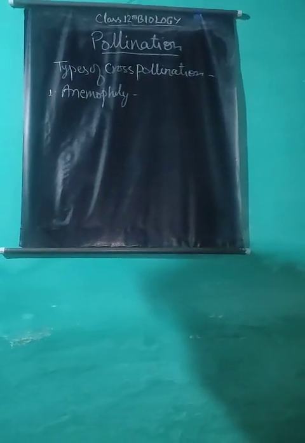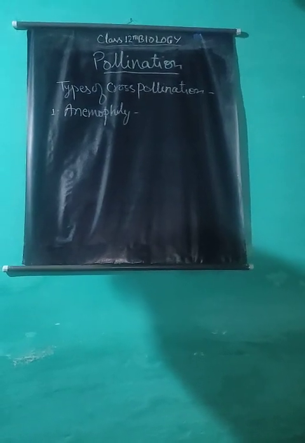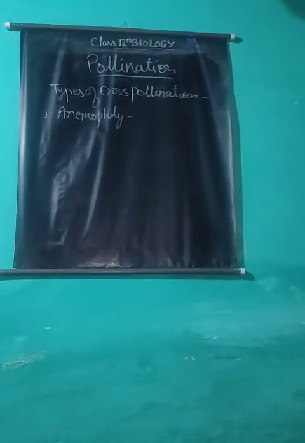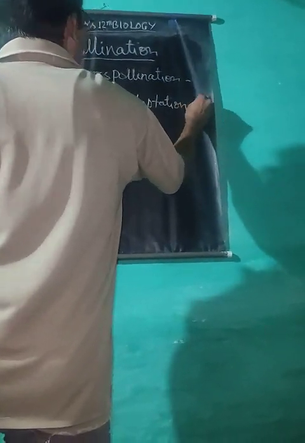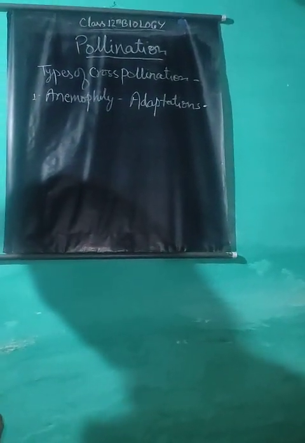When flowers are pollinated by means of wind, the phenomenon is known as anemophily, and the flowers are said to be anemophilous flowers. For example, maize, sugarcane, bamboo, and many grasses. It is a primitive type of cross-pollination found in a majority of plants. Anemophilous flowers also have some adaptations to facilitate the process of anemophily. These adaptations: flowers are small, colorless, unattractive, without smell and nectar.